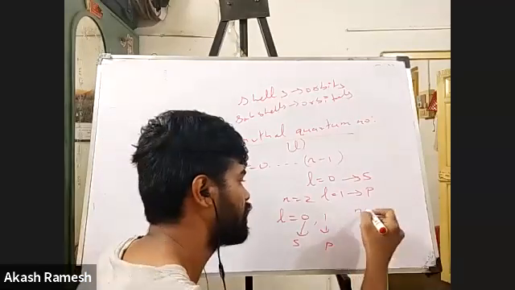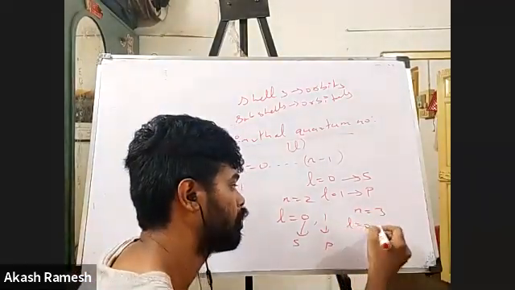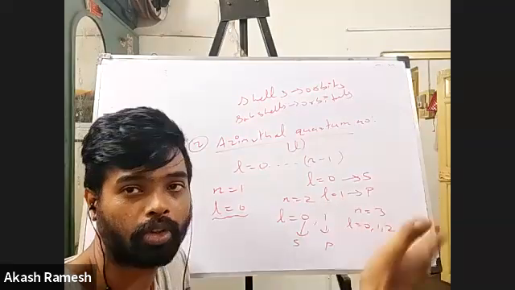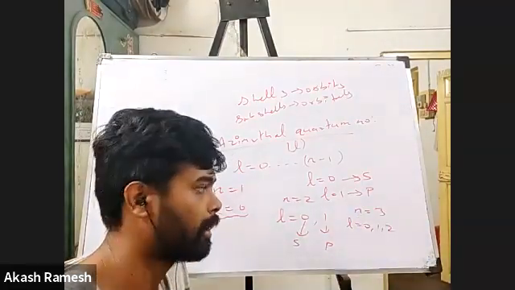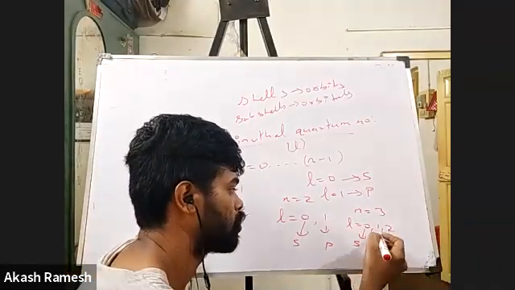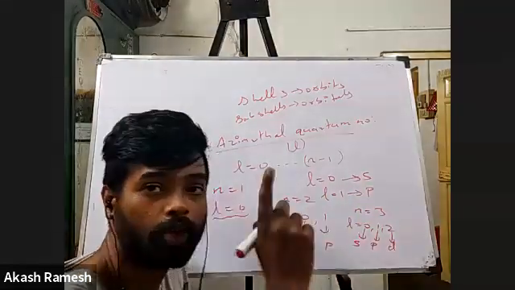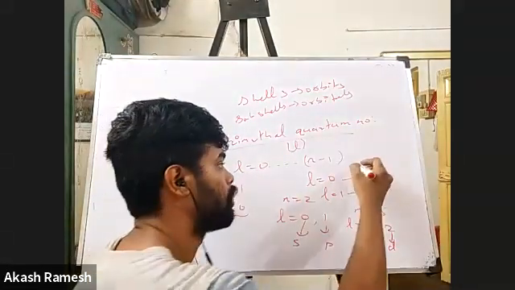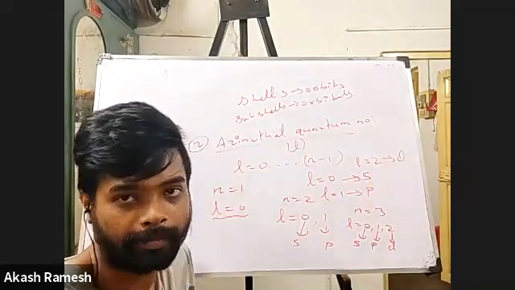Now when n is equal to 3, what are all the possible L values? 0, 1, 2. It again starts with 0 and goes up to n minus 1. N is 3, so 3 minus 1 is 2. I already know L is equal to 0 corresponds to S, L is equal to 1 corresponds to P, and now L is equal to 2 corresponds to D orbital.